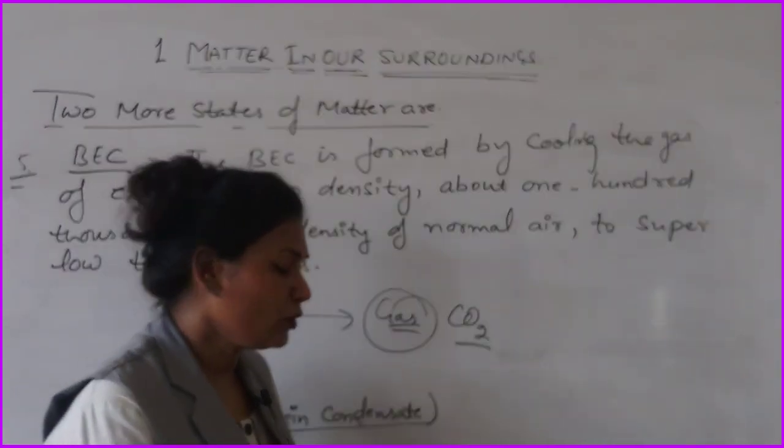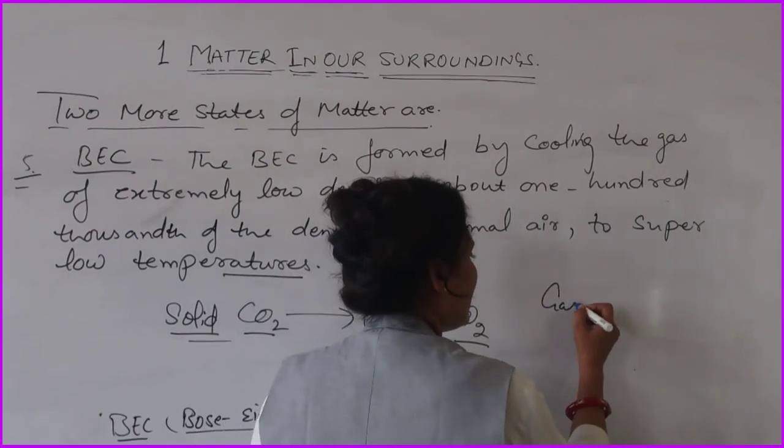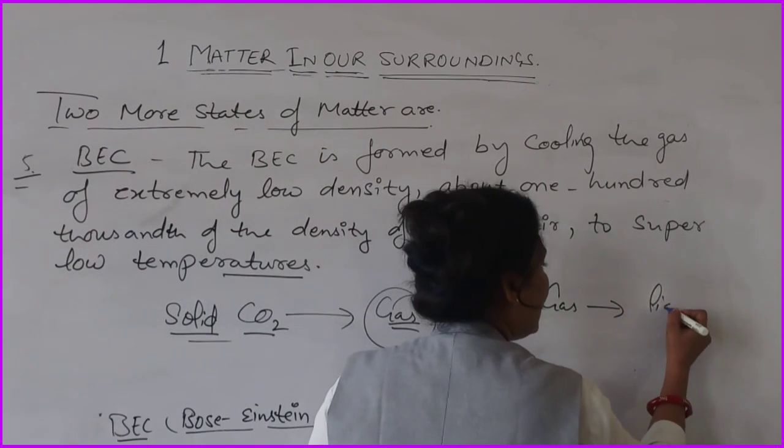And you know that a gas can be changed into liquid form.